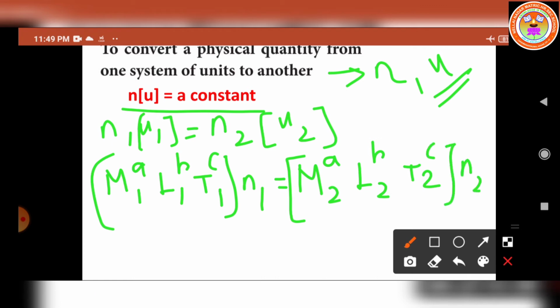Here n1 and n2 are the numerical values, and the corresponding units we write as M1 power a, L1 power b, T1 power c, and M2 power a, L2 power b, and T2 power c. We have to write like this. So we have thus converted the numerical value of the physical quantity from one system of units into another system. So this is the basic concept of how to convert a physical quantity from one system of units to another. I hope you understand.